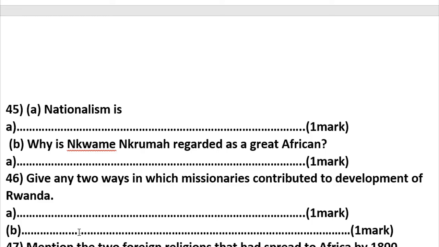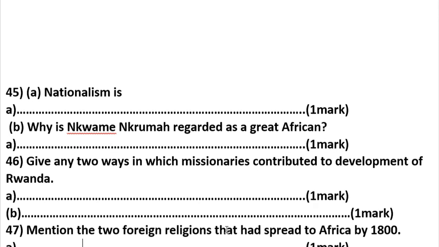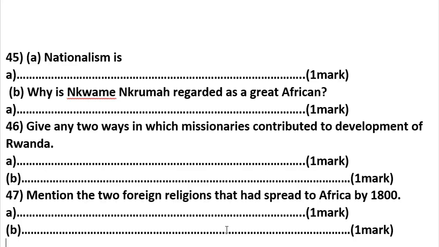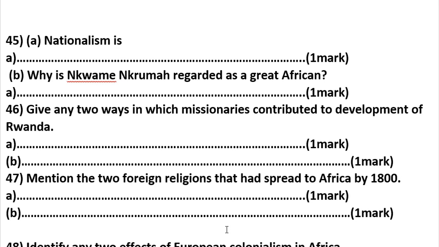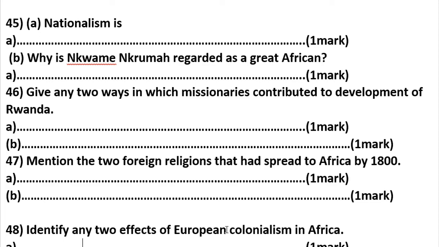46. Give any 2 ways in which missionaries contributed to the development of Rwanda. Thank you so much. Hoping that you continue loving. Those missionaries contributed much by building roads, by spreading Christianity. They even contributed to stopping some slave trade. Yes. Mention 2 foreign religions that had spread to Africa by the 18th century. This question is number 47. We have Islam and Christianity.